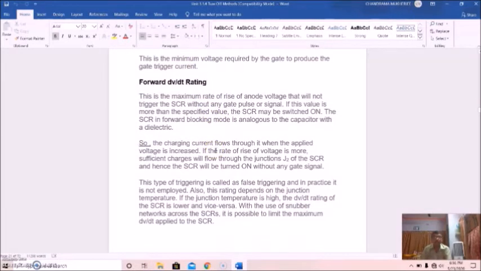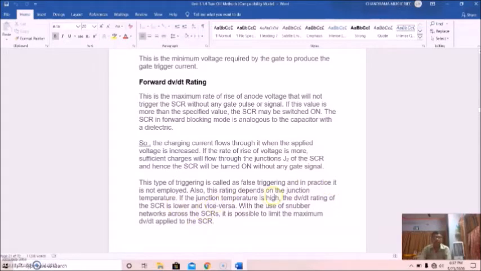Forward dv/dt rating: the maximum rate of rise of anode voltage that will not trigger the SCR without any gate pulse or signal. If this value is more than the specified value, the SCR may be switched on. The SCR in forward blocking mode is analogous to a capacitor with a dielectric, so a charging current flows when the applied voltage is increased. If the rate of rise of voltage is high, sufficient charge will flow to the junction J2 of the SCR, and hence the SCR will be turned on without any gate signal. This type of triggering is called false triggering, and in practice it is not employed.